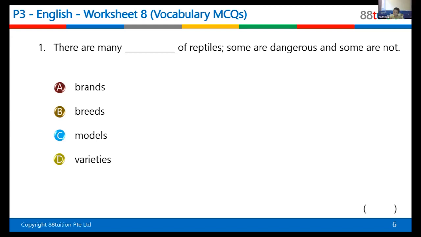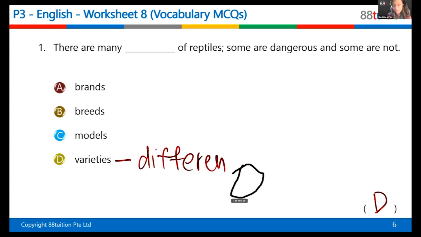B. Sorry? B, I think I forgot. Oh no, you didn't put B. Yes, you put D because D is the only one that means different types. I'm going to explain the other words for you so that you know what they mean.